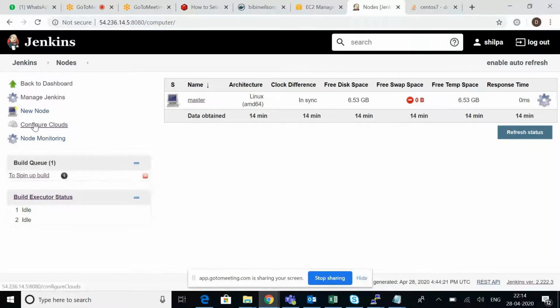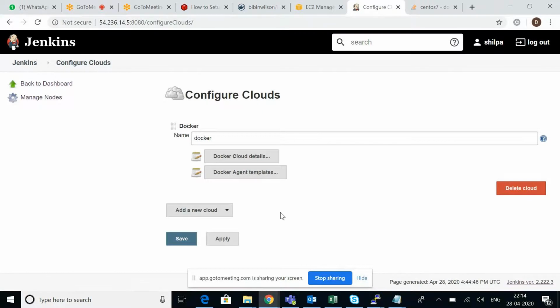I don't think it will be here. In the notes, is it mentioned that in the managed nodes it will be available? No, but it makes sense now, because whatever nodes are available should be present here. Fine. Just click on configure clouds. Maybe it might be there. Is that option there, right? This one only, I think so. Okay, leave it.